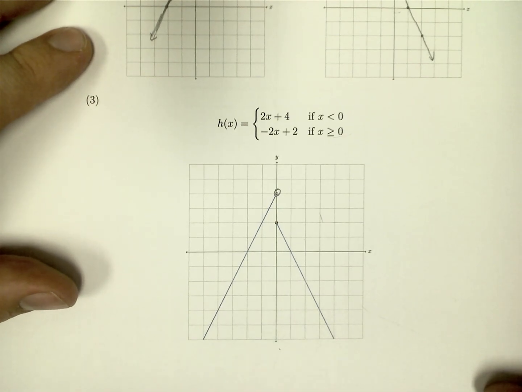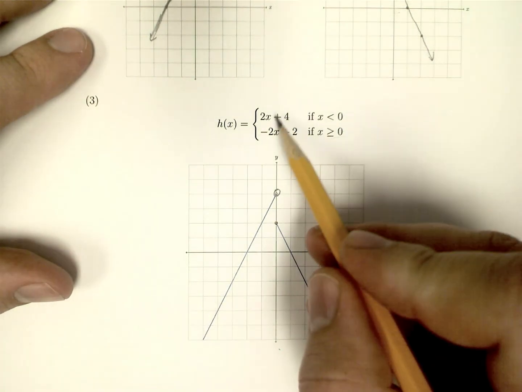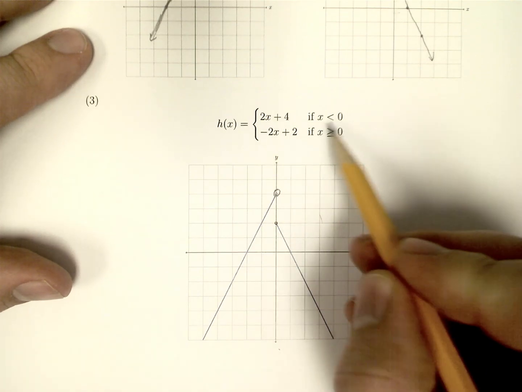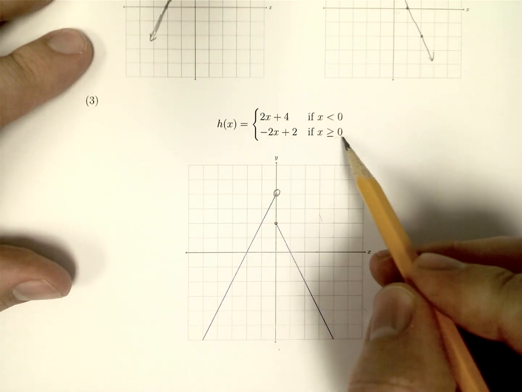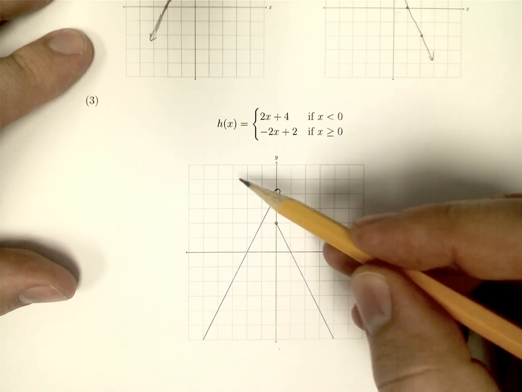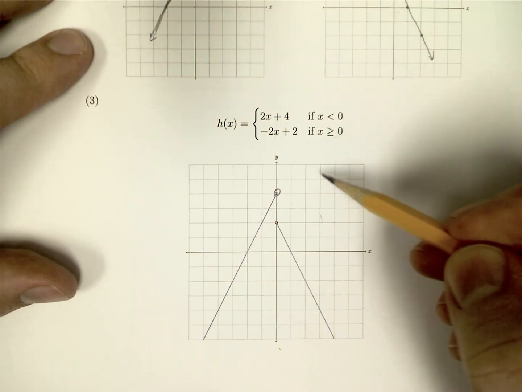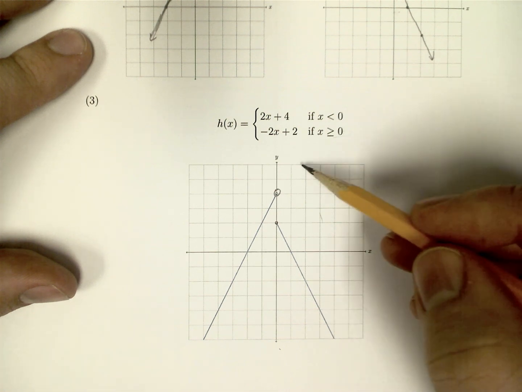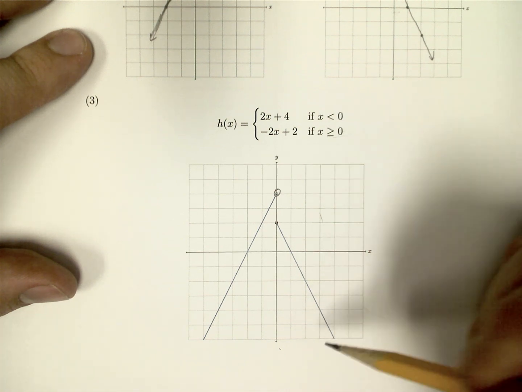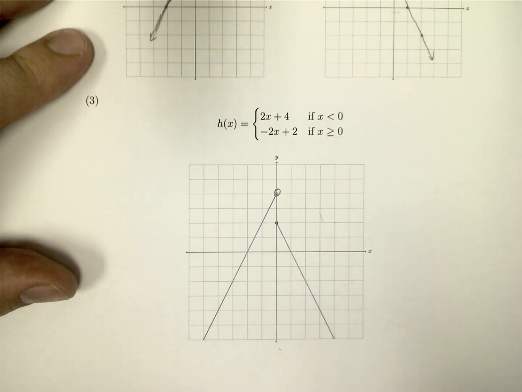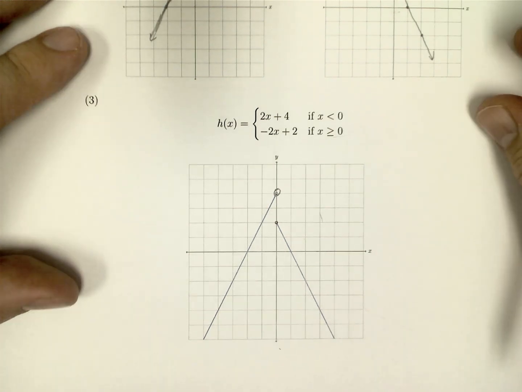All right, so this is the basic idea of what piecewise functions do. So you just graph each one of those individually, erase what you don't need, graph this individually, erase what you don't need, and remember that the function that you have should pass the vertical line test. So basically only one line. If you draw any vertical line anywhere, it should go through the graph at most once, if it does even go through it at all.